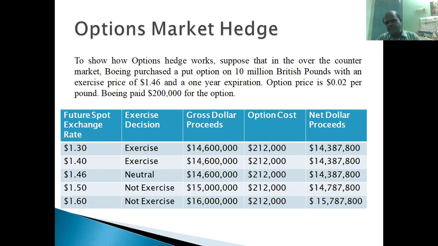So option market hedging, the option contract, is useful. In what way is it useful? Execution is optional, right? If the rate mentioned in the contract is favorable for me, I'll be executing this contract. Otherwise, I will simply skip this contract. I will not be exercising this option contract. I will go for the other options, right?